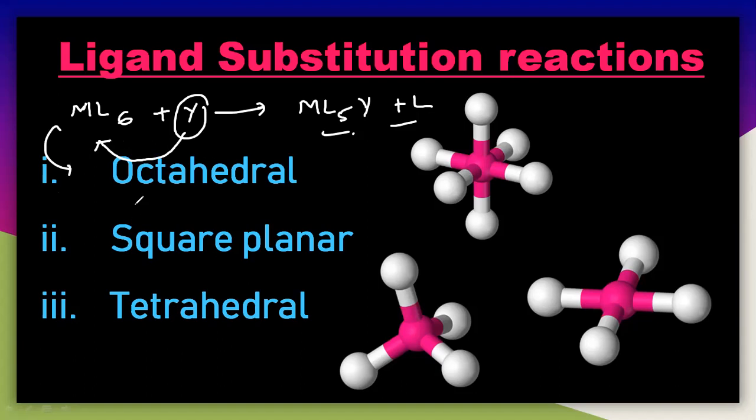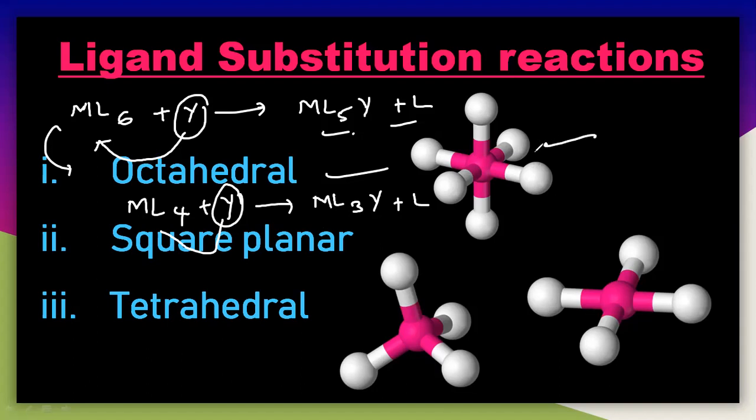For the square planar, very simply, ML4 reacts with Y and you get the product ML3Y plus L. Here the ligand Y is substituting one L, and you get the complex. This is a substitution reaction for the square planar, and the earlier one was for the octahedral. You can see it for the tetrahedral also. These three are the major geometries of coordination complexes, and at your BSc level you will see only these three.